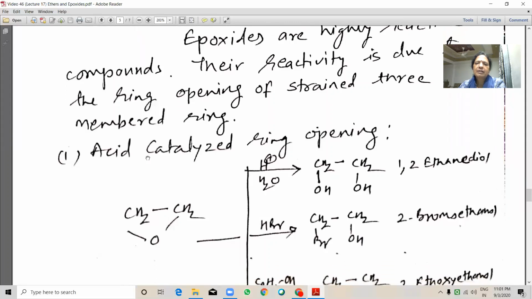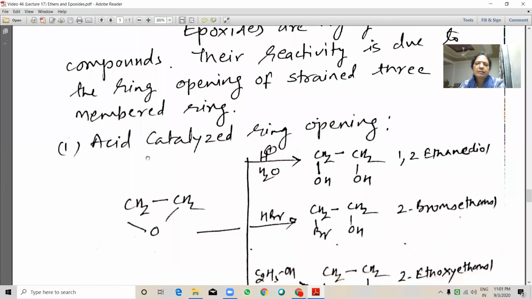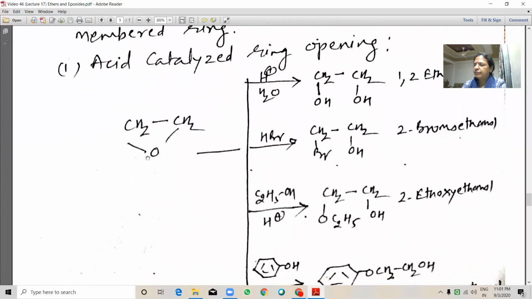Acid catalyzed ring opening. See here, when oxirane is reacted with a water molecule in the presence of acid, we will get 1,2-ethanediol or ethylene glycol. It is an electrophilic addition reaction.